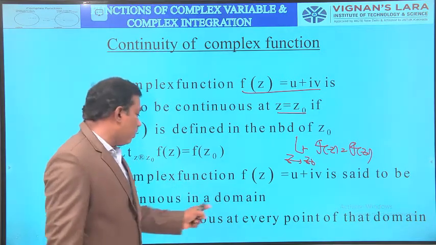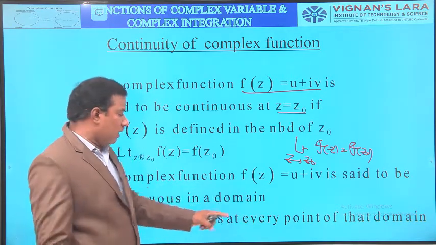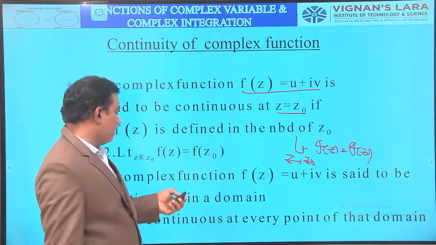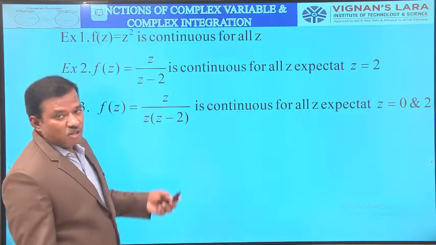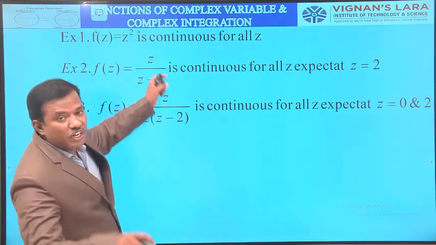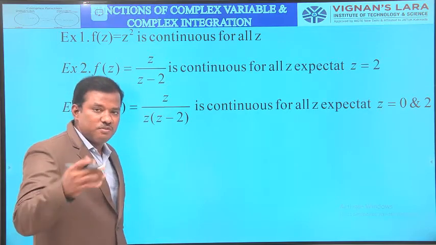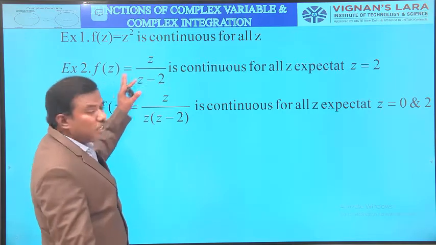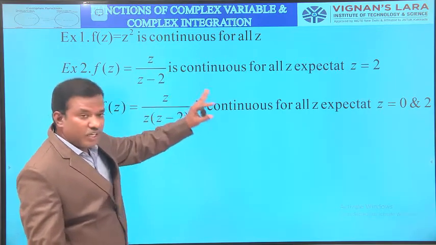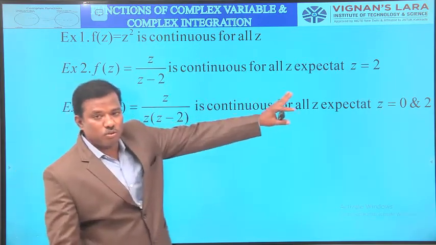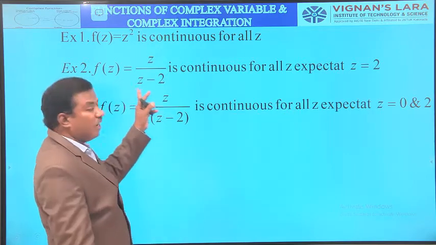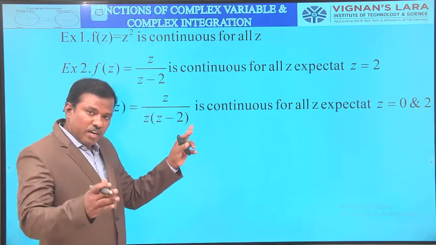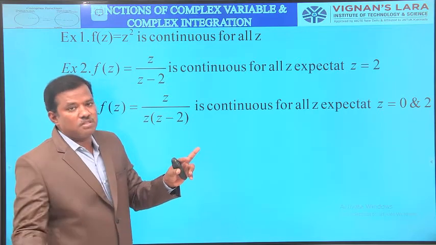If f of z is continuous everywhere in the domain, then the function is called a continuous function. Then coming to the examples. First example, z square is continuous for all z. For every value of z, this f of z is defined and the limit also exists. f of z equal z by z minus 2 is continuous for all z except z equal to 2, since at z equal to 2 it is not defined. Defined means continuous, not defined means not continuous.